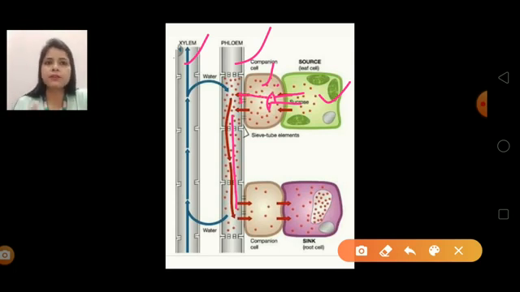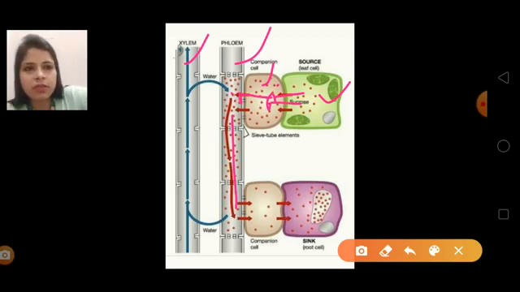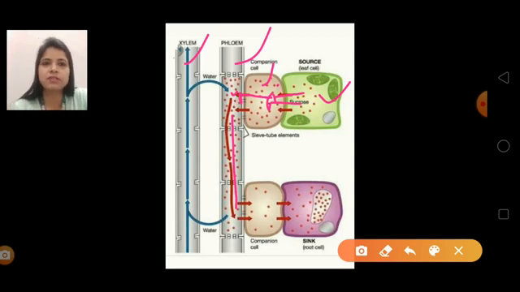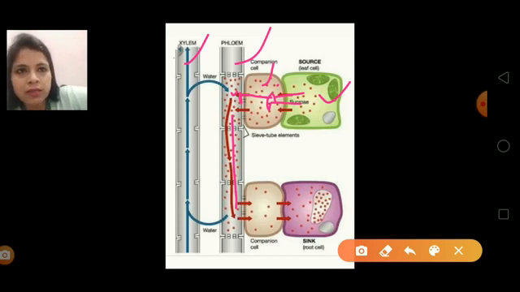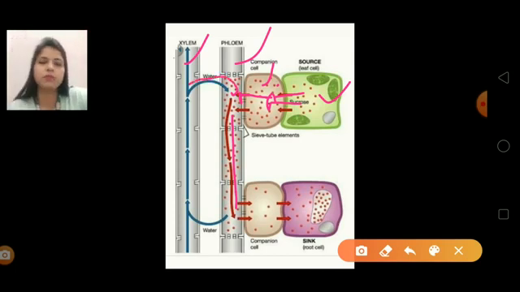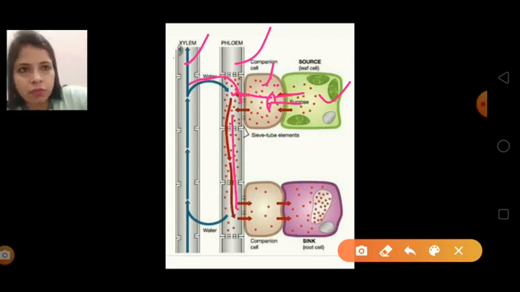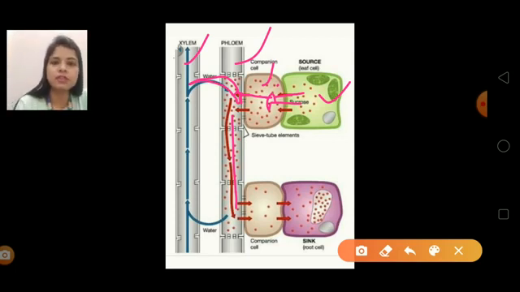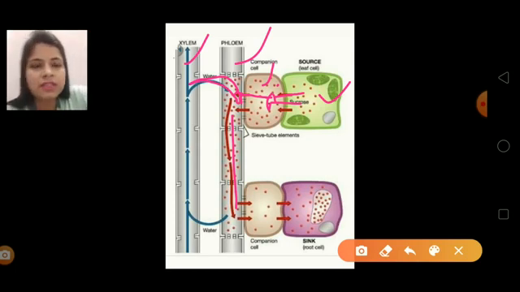Food is a kind of solute and water is a solvent. Here the solute is in a higher concentration, but water is in a very small amount. So water moves from higher concentration to lower concentration. As we know, in osmosis the water molecules move from the higher concentration to the lower concentration. So this water moves from here to here, and a kind of turgor pressure, a hydrostatic pressure, is created. Turgor pressure is the pressure measured in the fluid, and it is caused by the osmotic flow of water.